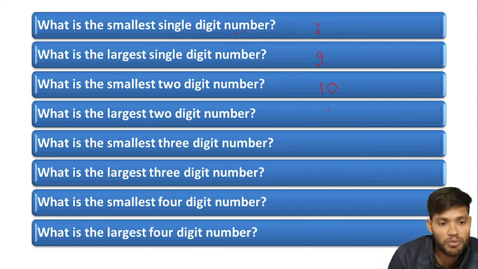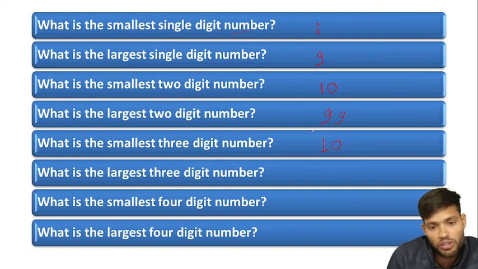When we talk about the largest, we directly take 9. In two digits, we take double 9. The smallest three digit number, when we talk about the smallest, first of all we take 1, and after that, two more digits, put 0 after that. What is the largest three digit number?